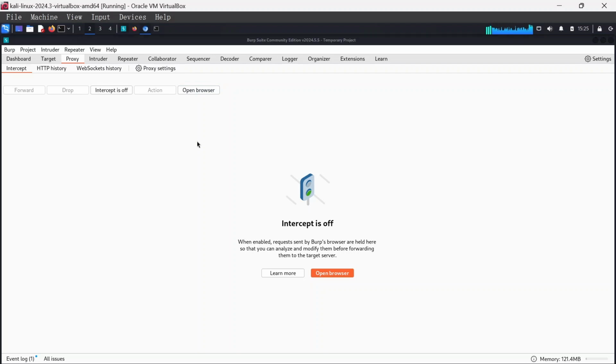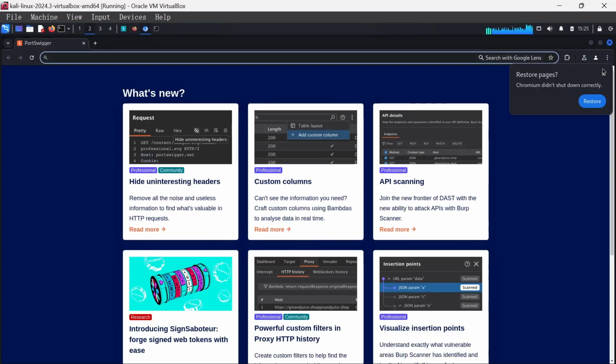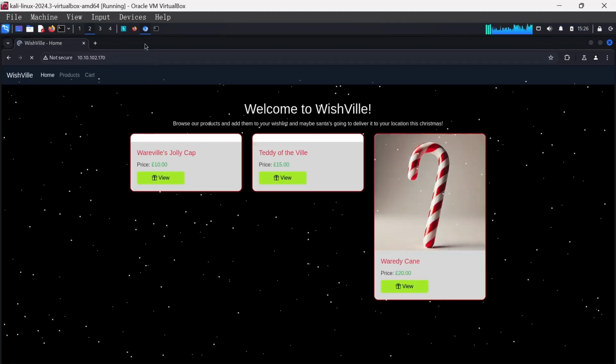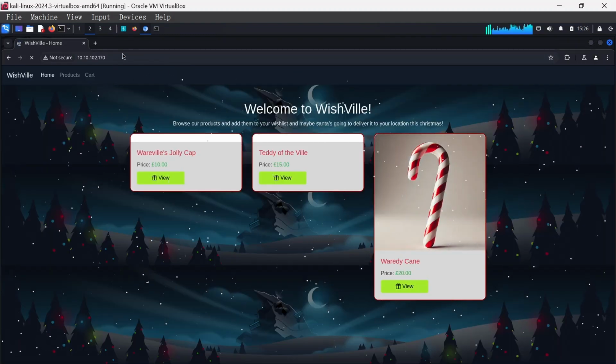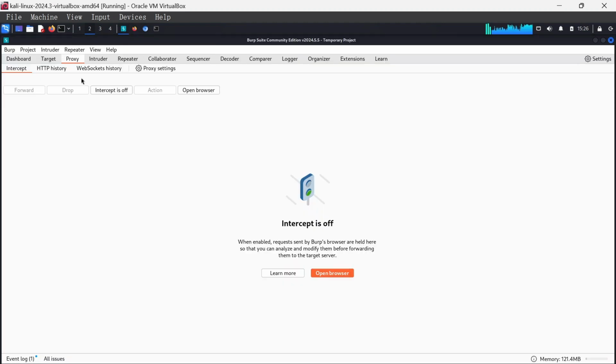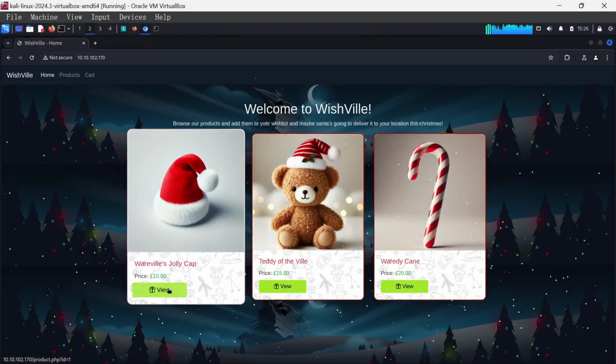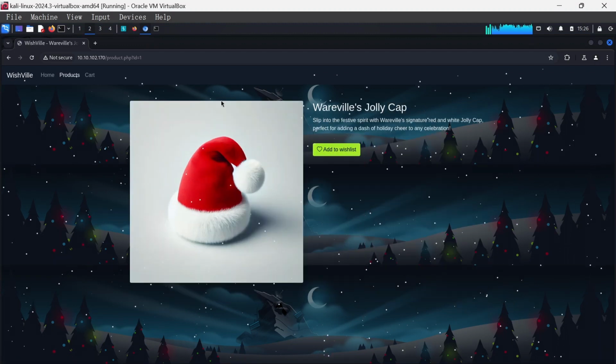When you open the browser, let's wait for it to load. Okay, so we have this here. Once you open the browser and we load this particular Wish View application, whatever loads here, we'll find later under history. For instance, if I click on HTTP history, you see just the first thing we ran, Wish View home, is already appearing here. If I go back here and click on view for number one,